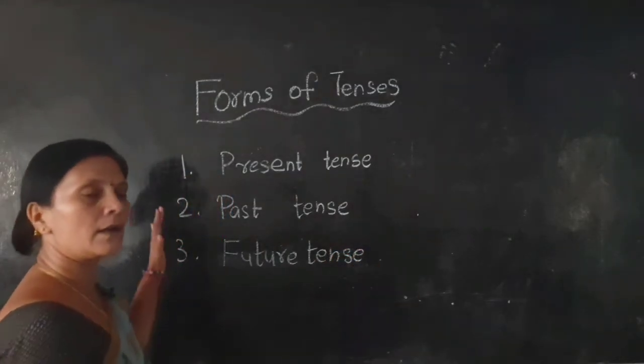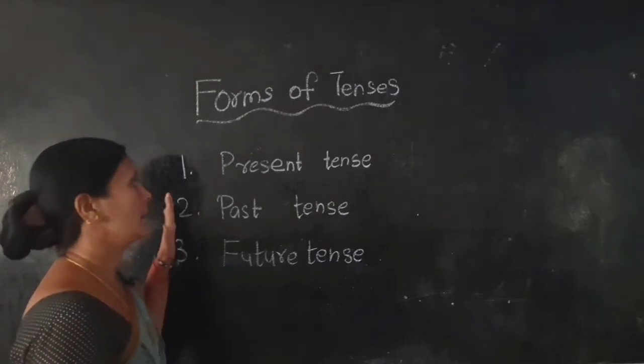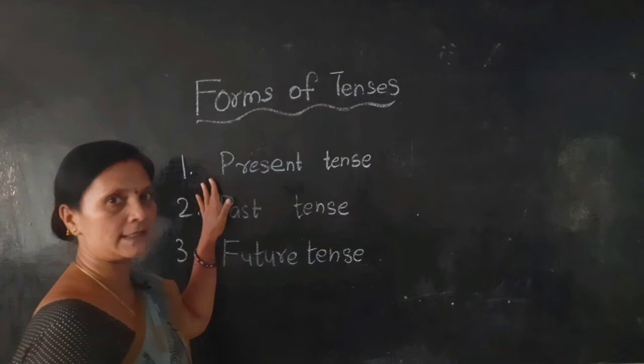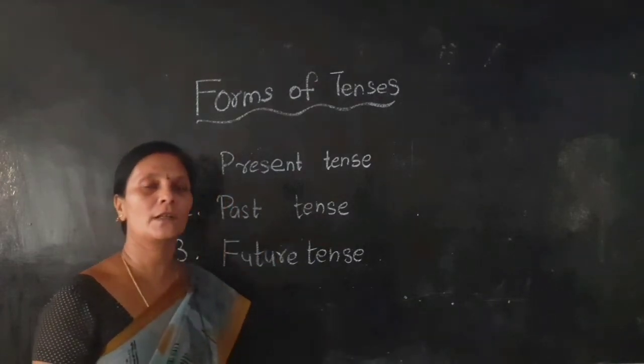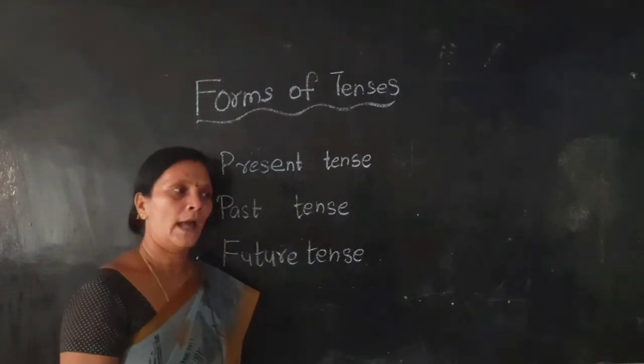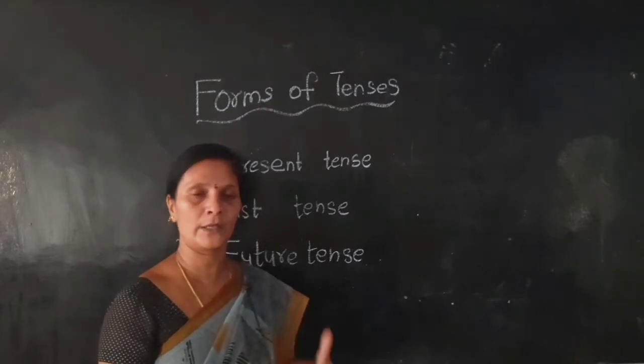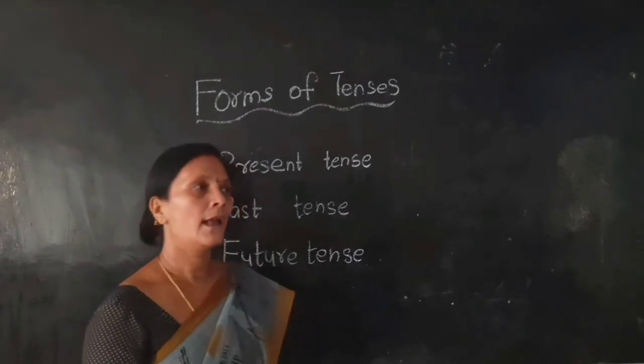So these are the three forms of tenses: present tense, past tense, future tense. What is present tense? Present tense means the work is going on now. What the verb form shows at present, what we are doing, that is called present tense.